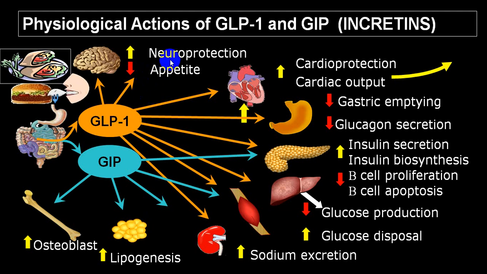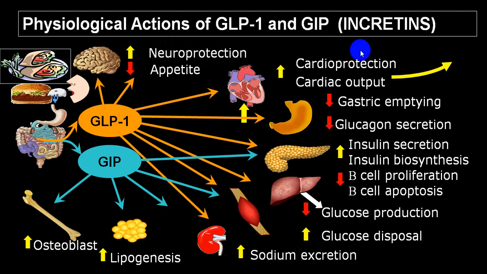So in general, neuroprotection, cardioprotection, glucose production is reduced from liver, sodium excretion from kidney, lipogenesis. It has got also some effect on osteoblast. These are all multiple effects of GLP-1 or GIP.